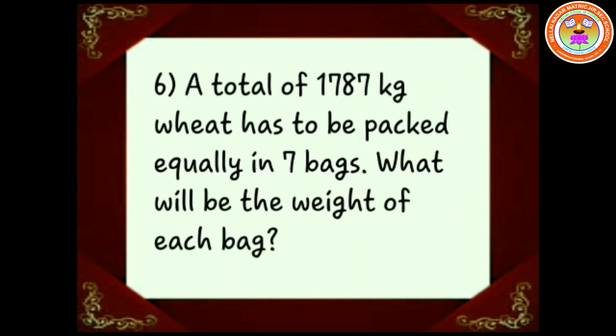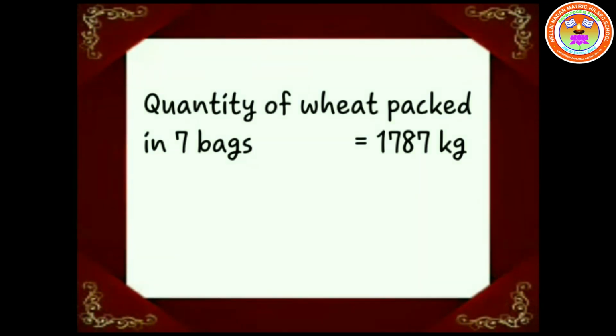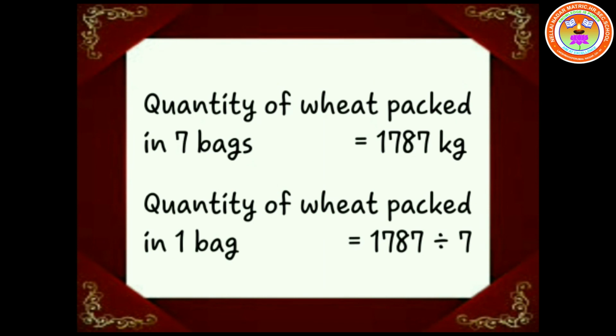Look at the sixth question. A total of 1787 kg wheat has to be packed equally in 7 bags. What will be the weight of each bag? Quantity of wheat packed in 7 bags is equal to 1787 kg. Quantity of wheat packed in 1 bag is equal to 1787 divided by 7.